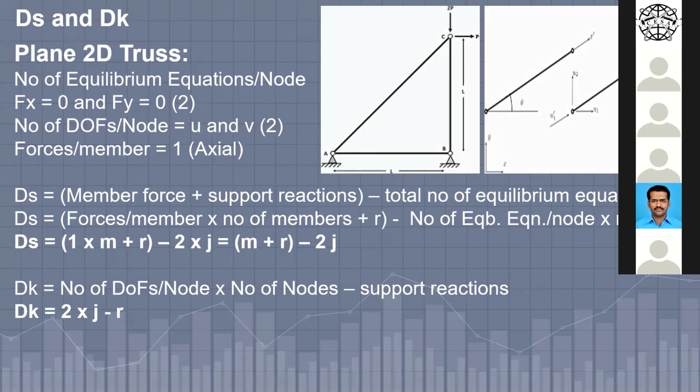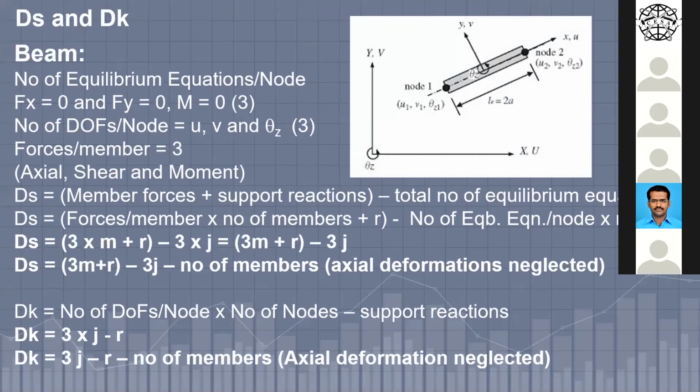Okay, the next structure is a beam structure. So again, we will just see beam structure में क्या है, देखिए number of equilibrium equation per node क्या है, इसमें हम axial force भी पहले ले रहे, लेकिन axial force बहुत ही कम है, इसीलिए हम कभी-कभी axial force neglect भी करते हैं बीम में, लेकिन लेते हैं सेफर साइड के लिए। Fx 0, Fy 0 and bending moment 0. So these are the three equilibrium equations per node for the beam.